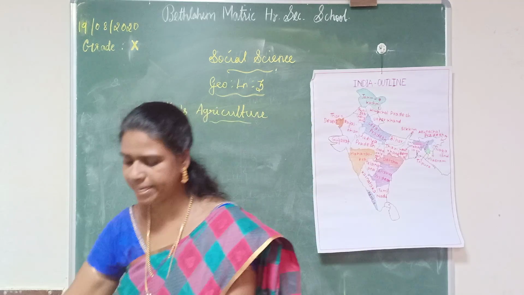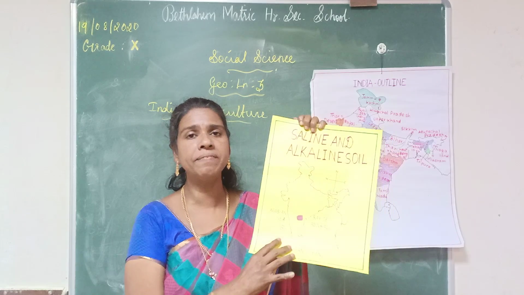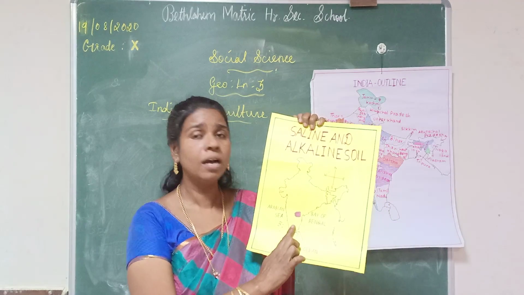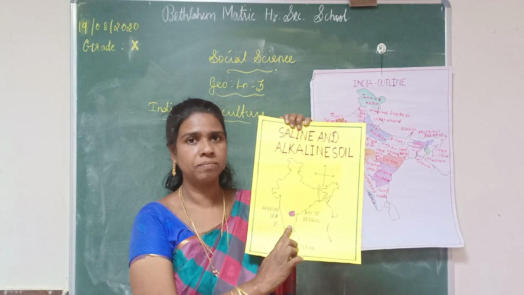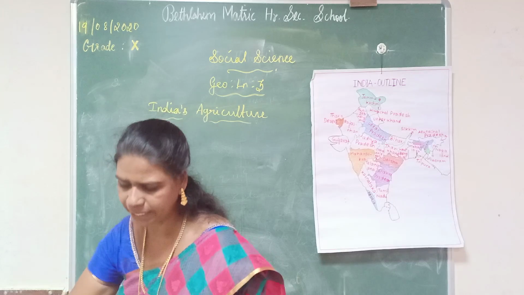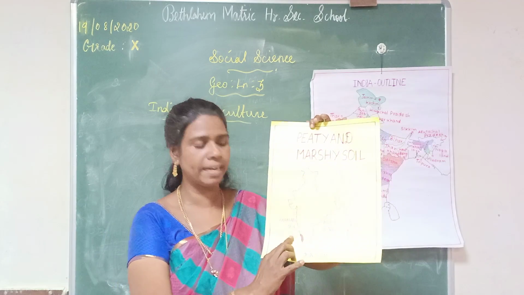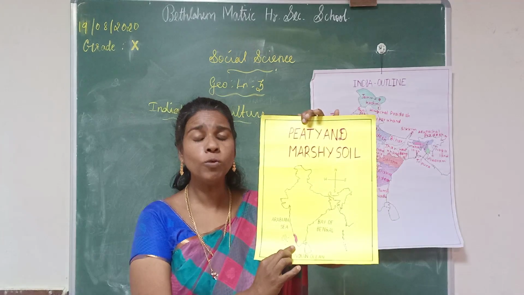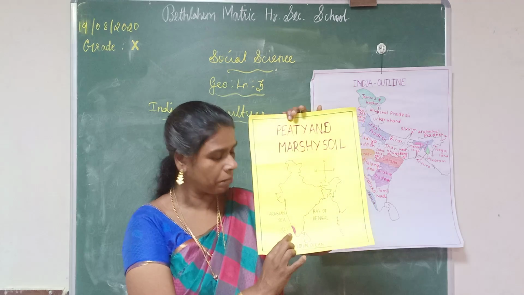Then the next one is saline and alkaline soil. We mostly find this soil in some areas of Andhra Pradesh. Then the last soil is peaty and mossy soil. We mostly find this soil in 2 important districts of Kerala, Alappuzha and Kottayam.